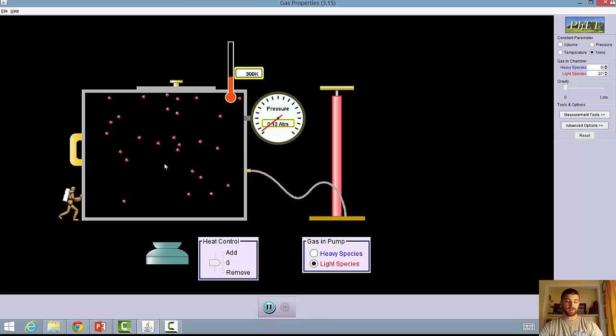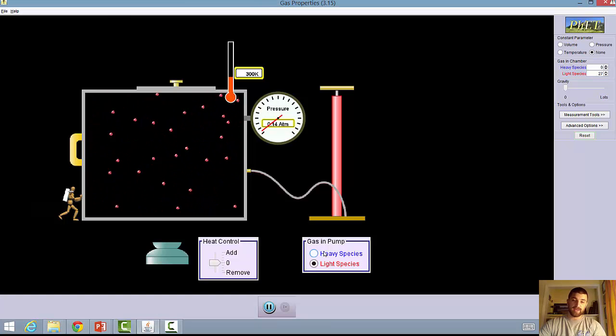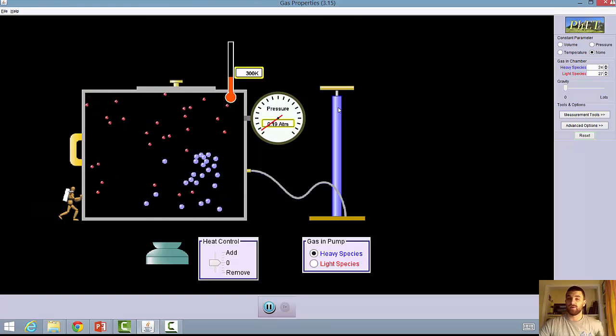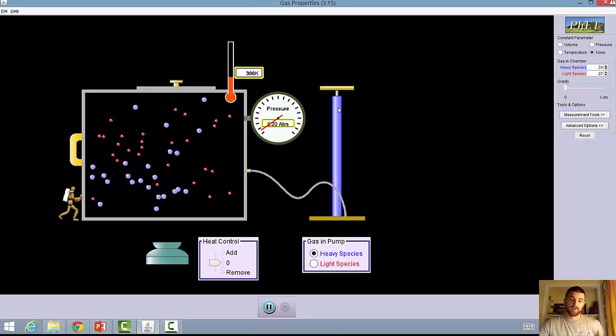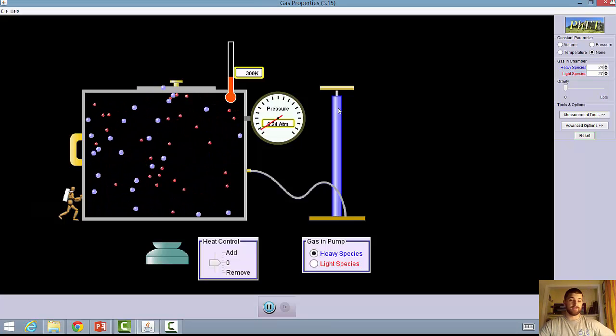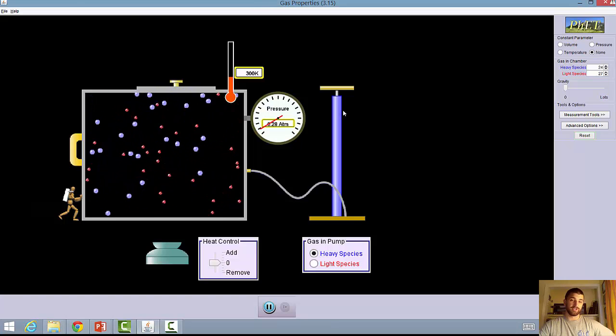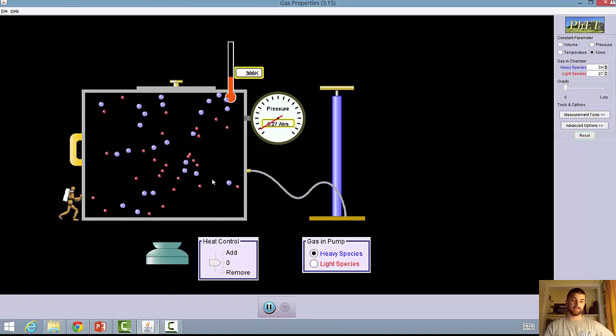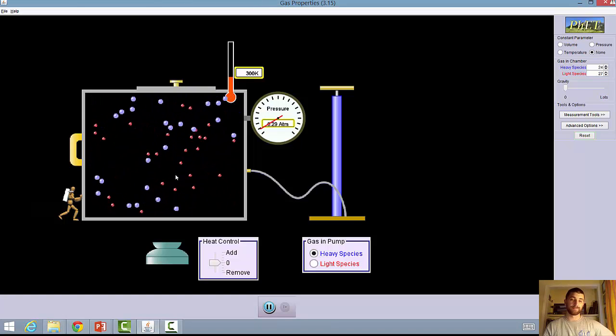All right. And also watch what happens when I introduce another type of gas in there. Are they going to stay separated? Are they going to be a homogeneous or heterogeneous mixture? Well, they're going to become, just by themselves, a homogeneous mixture. They're going to mix evenly, so it doesn't matter where you take a sample from, everything's evenly distributed.